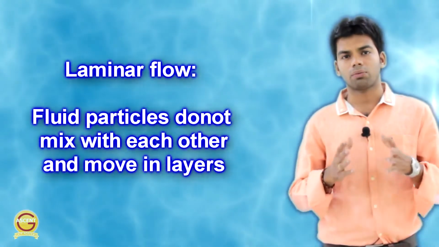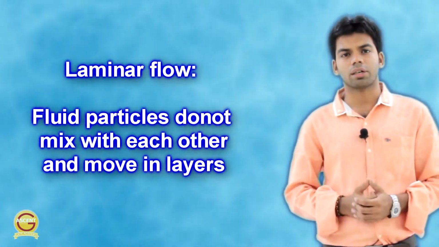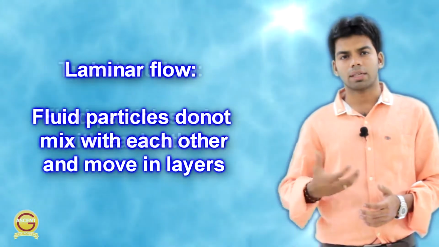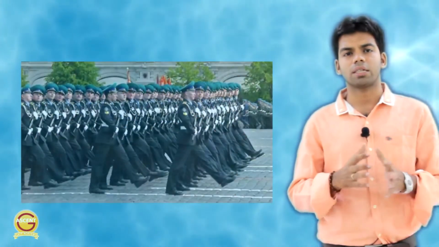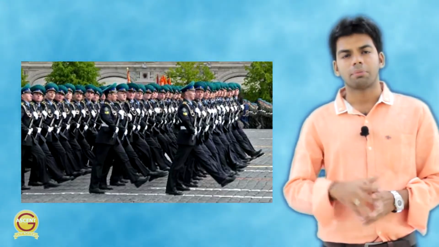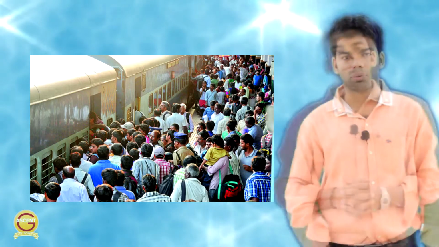So in laminar flow the water layers do not intermix with each other. In turbulent flow there is an intermixing of layers with each other. You can understand this with the help of an example. If you have seen soldiers making a parade, you can term it as laminar flow. In a disciplined way, they go in a straight line. There is no intermixing between the two rows. Similarly, if you have seen the crowd in a train, okay, they intermix with each other. You can term that as a turbulent flow. And in between there is a zone which we name the transition flow.